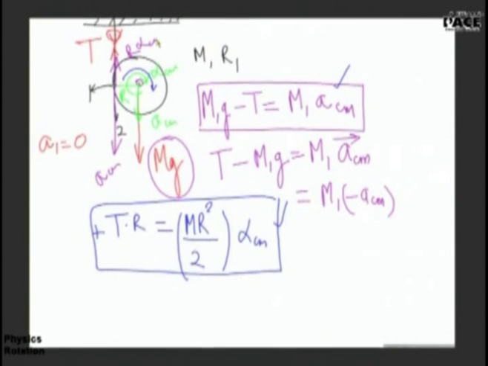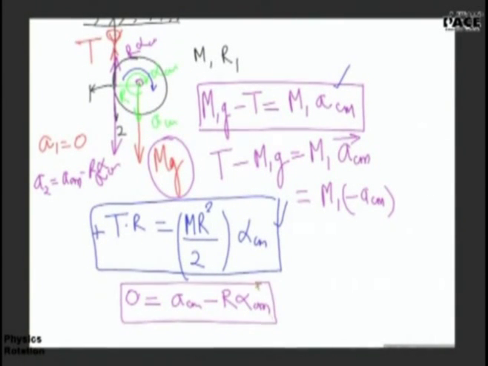But if we take the proper direction, then in simple cases R alpha works, R omega. Now, the net acceleration of point 2 will be given by ACM minus R alpha. Both the accelerations have to be equal because there is no slipping between the string and the body. Therefore, 0 should be equal to ACM minus R alpha. Let's do a better question than this.